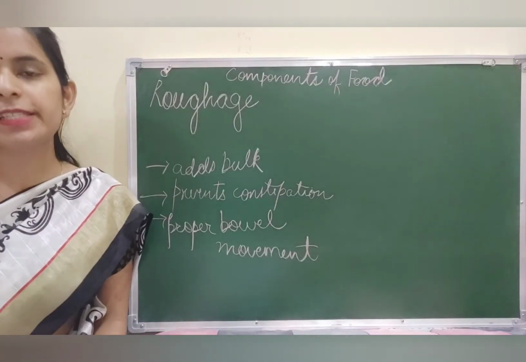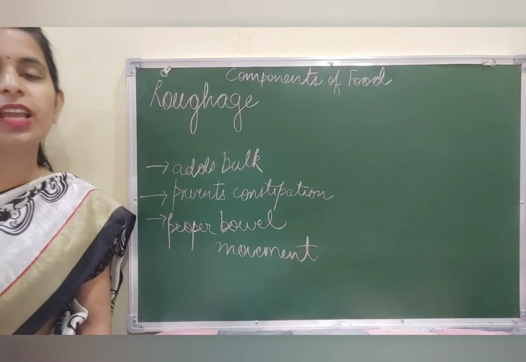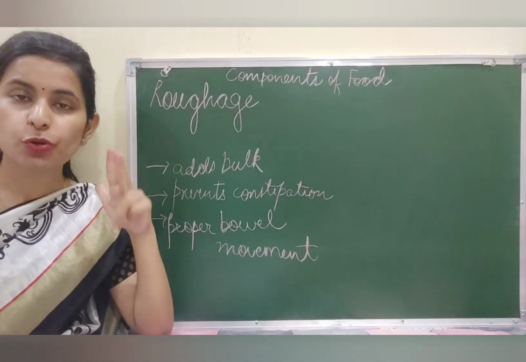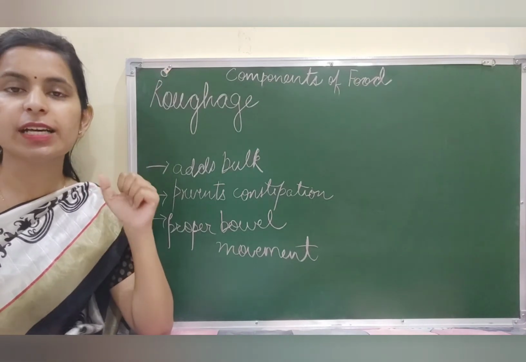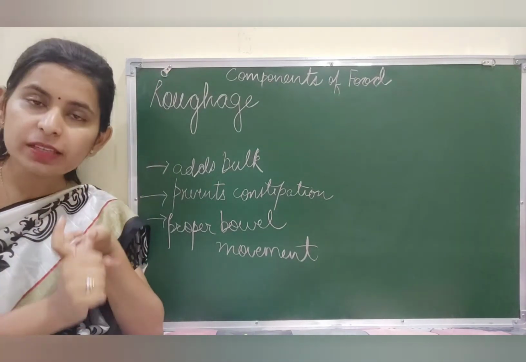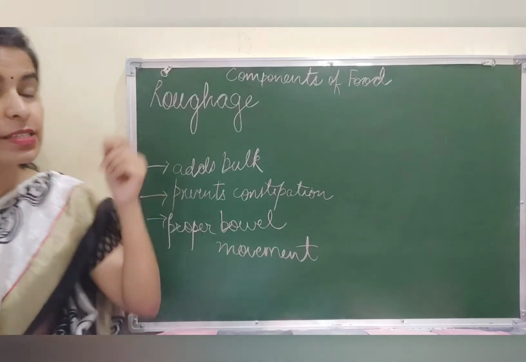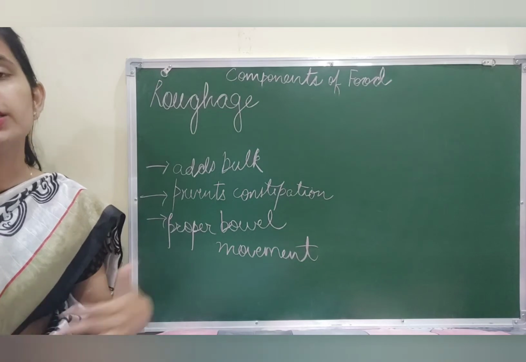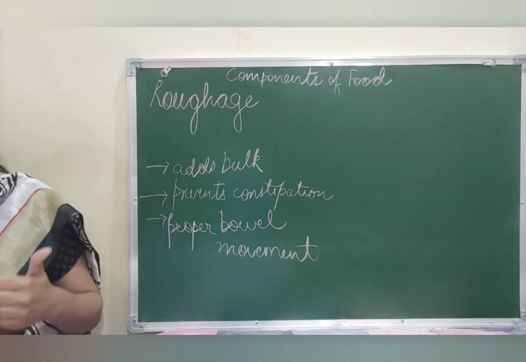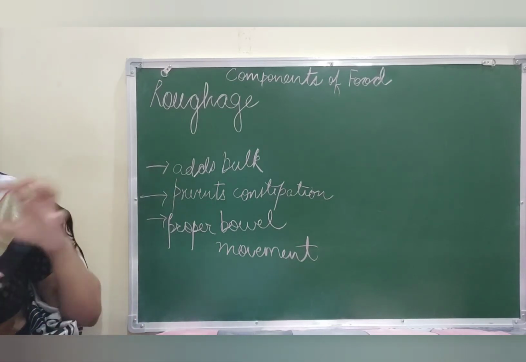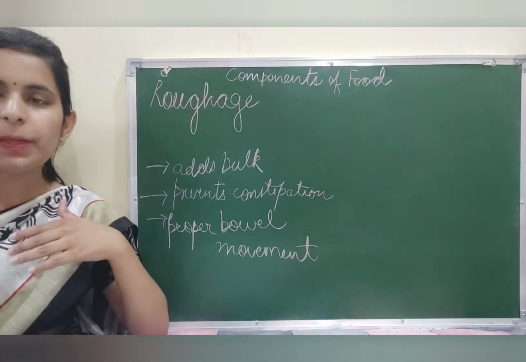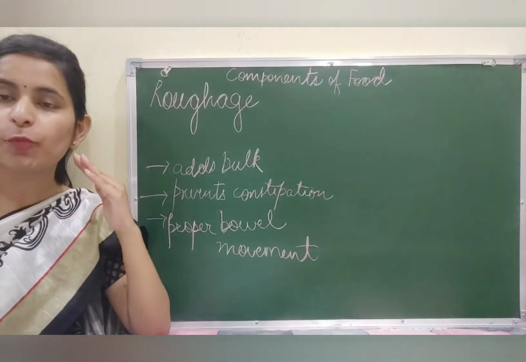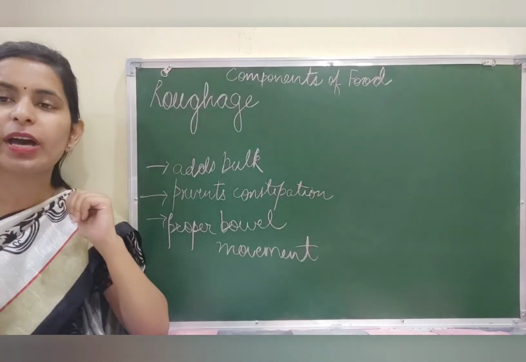So now let us discuss roughage. We discussed 5 major nutrients, right? Carbohydrates, fats, proteins, vitamins, minerals. And we discussed that water is necessary. Another thing that is very, very essential for our body is roughage. What roughage does is add bulk to your food. When we take vegetables and fruits, they contain carbohydrates that cannot be digested by our body, and it is known as roughage. It is important for keeping your digestive tract very healthy.